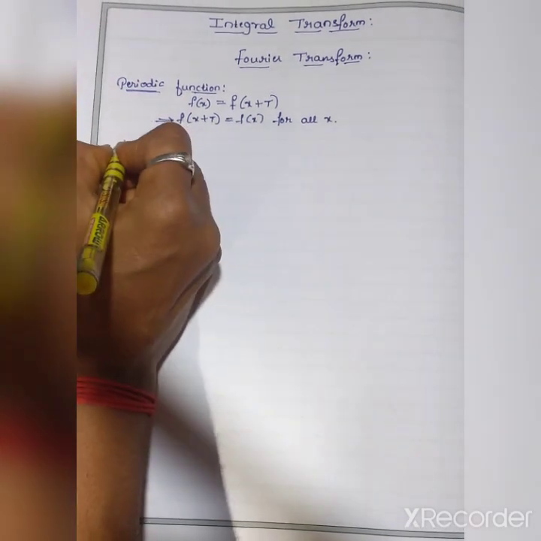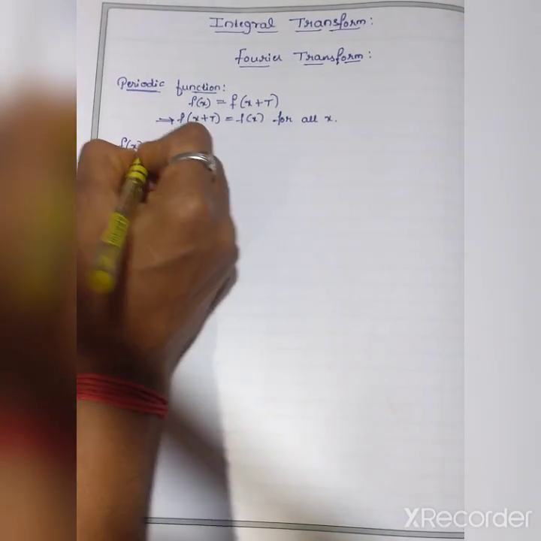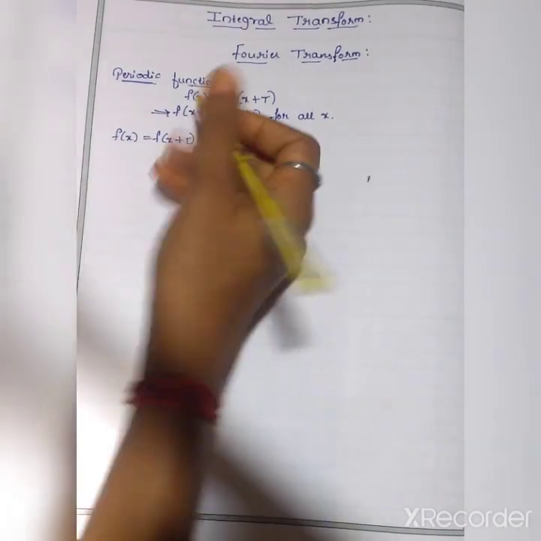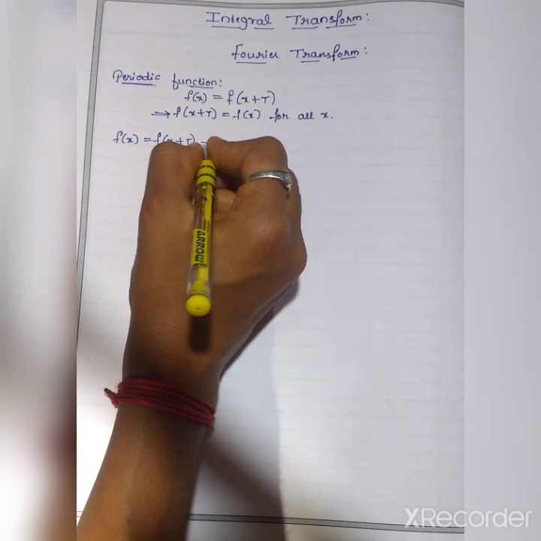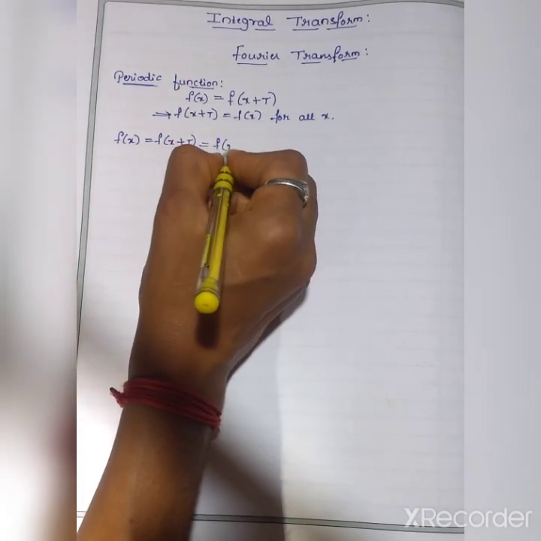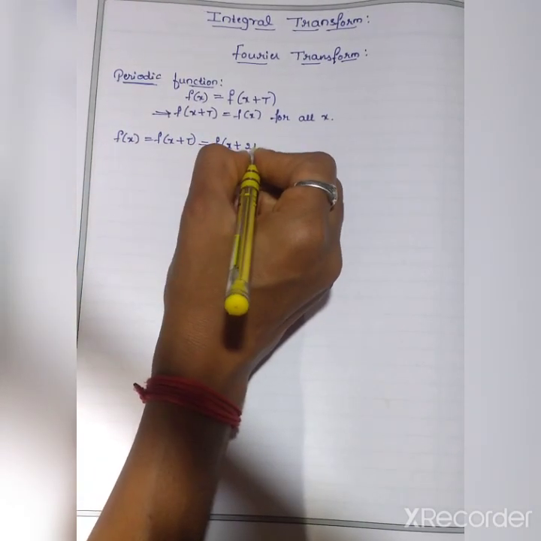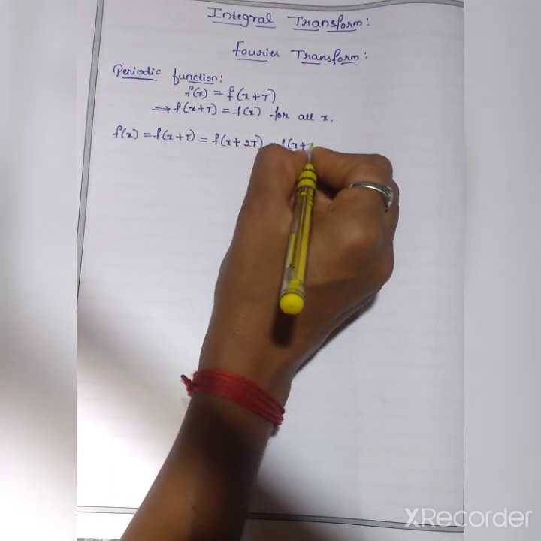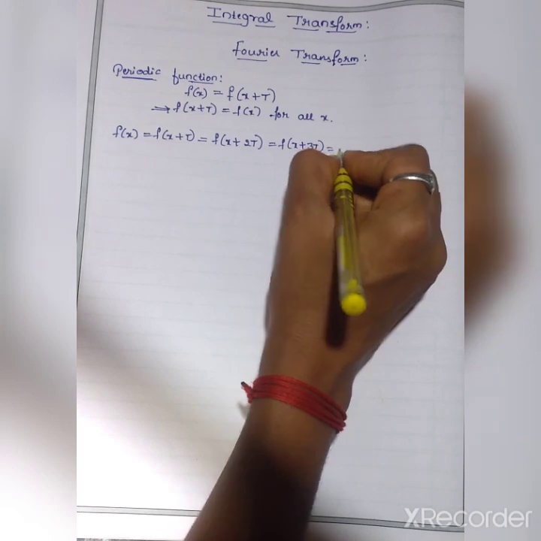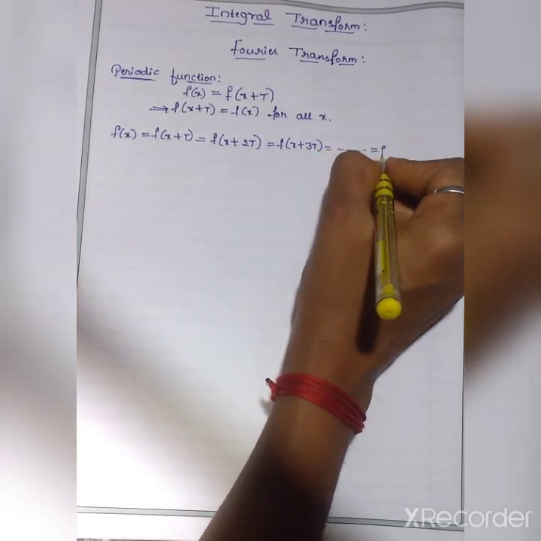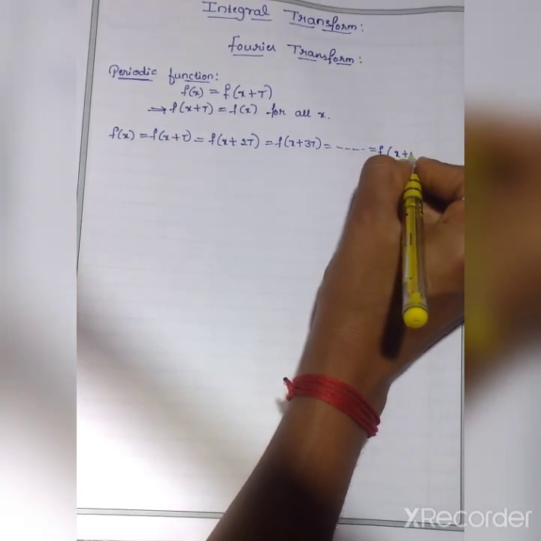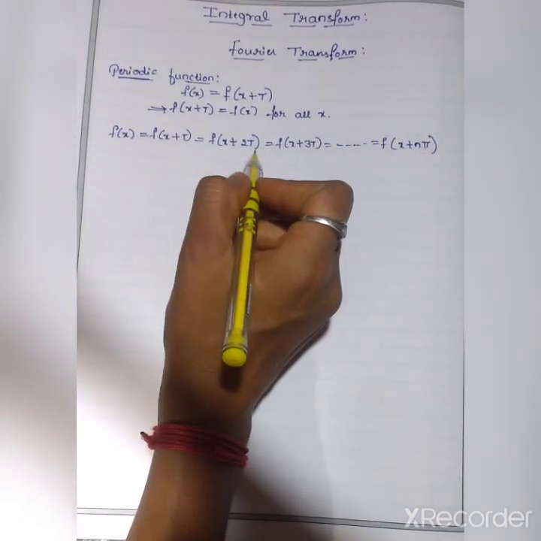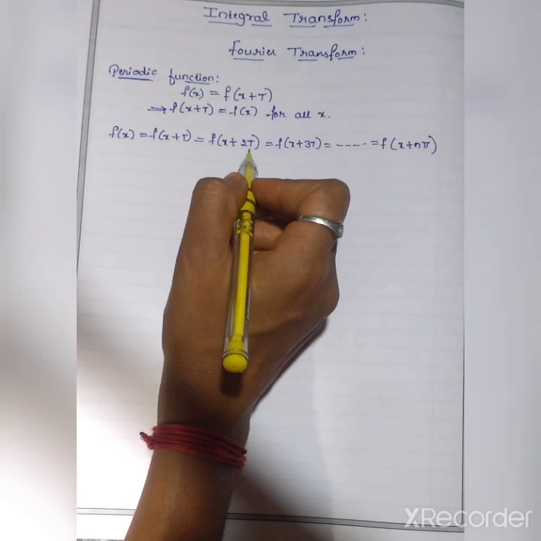Therefore, we have f of x equals f of x plus T, equals f of x plus 2T, equals f of x plus 3T, and so on up to f of x plus nT. So this is the periodic function with real number T, isn't it?